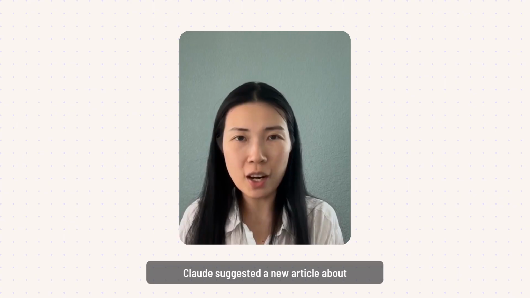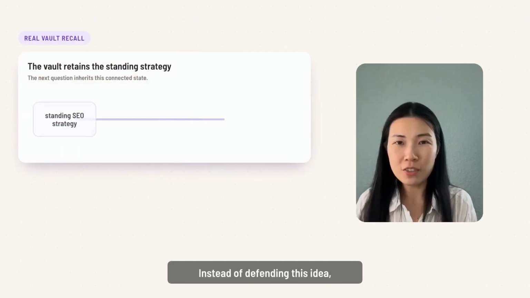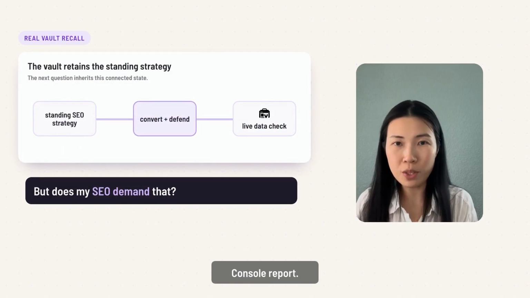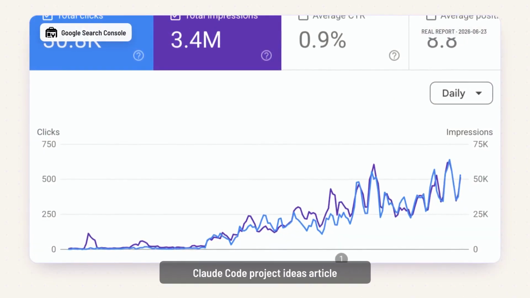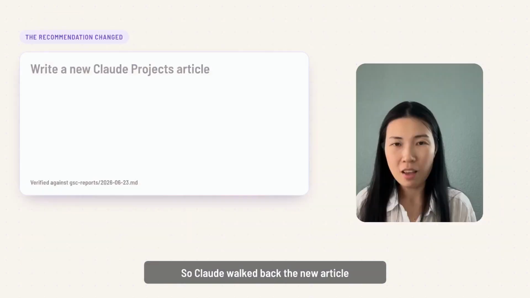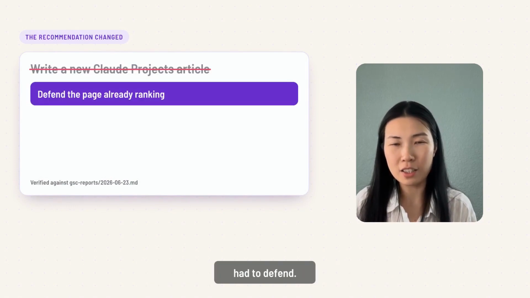Claude suggested a new article about Claude projects, and I asked, but does my SEO demand that though? Instead of defending this idea, it checked my latest Google Search Console report. The report showed that an existing Claude Code project ideas article had dropped 493 clicks in 1 week. So Claude walked back the new article and pointed me to the page I already had to defend.